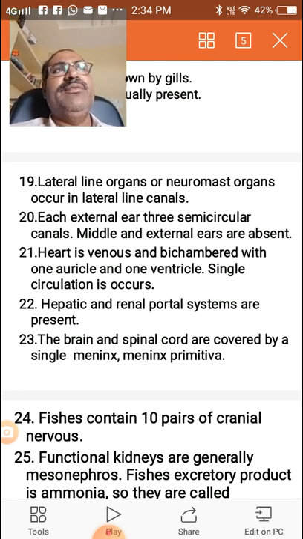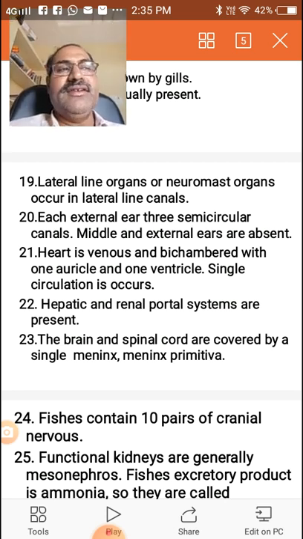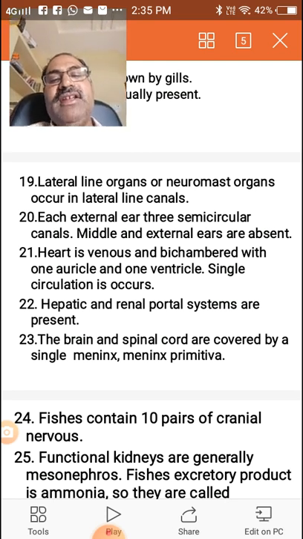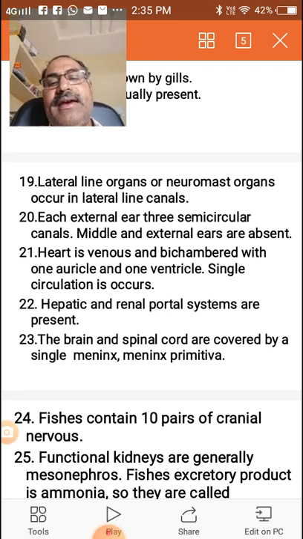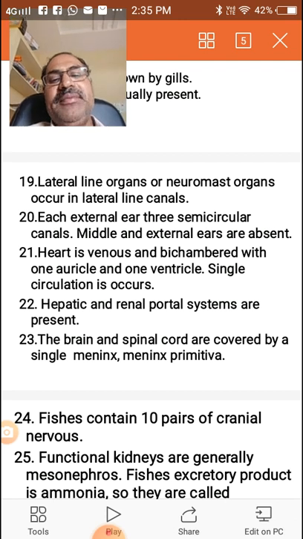Generally in all the vertebrates, the important organs like the brain and spinal cord are covered by a membrane. It is called meninges. They are different in different vertebrates. Only in the fishes, only one is there, that is called meninx primitiva. In the nervous system, the fishes contain 10 pairs of cranial nerves.